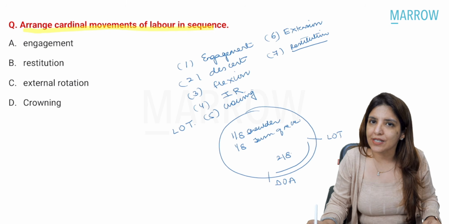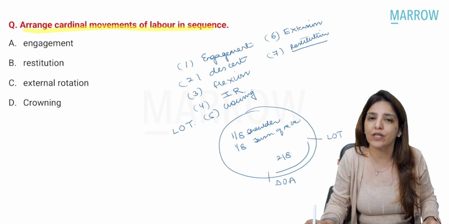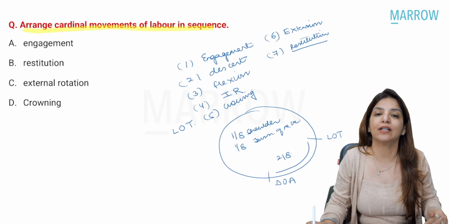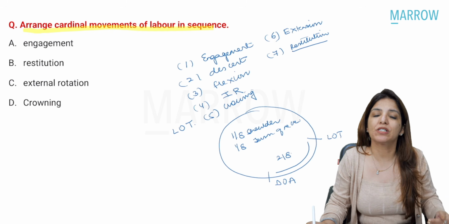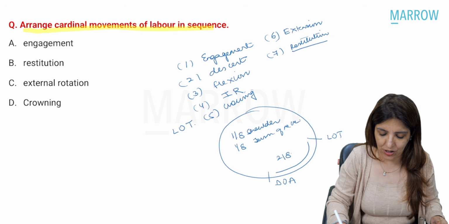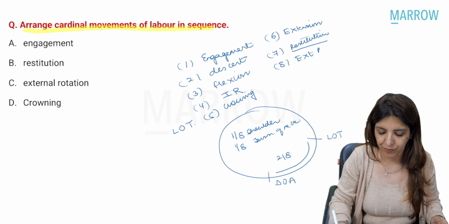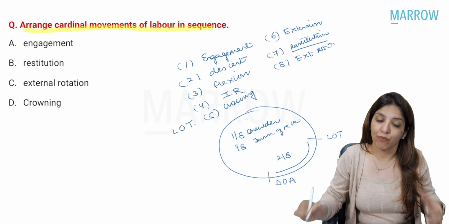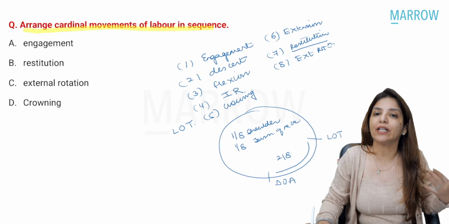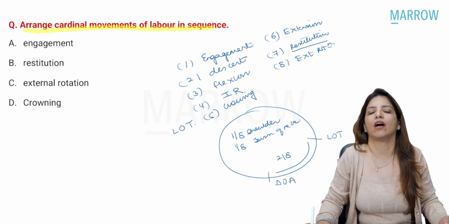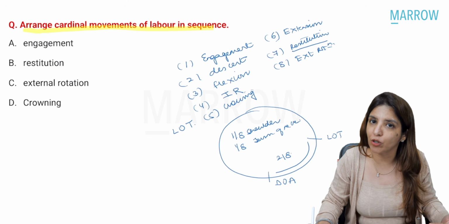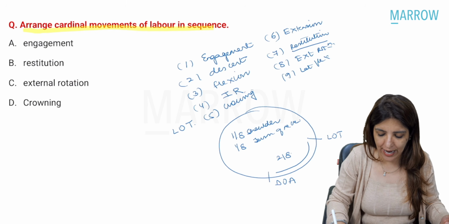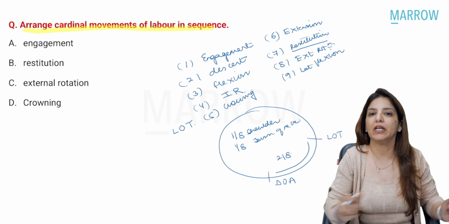Now the shoulders have to deliver, and when shoulders have to deliver, they will have to come directly behind the pubic symphysis. So the movement of shoulders which occurs inside the pelvis is visible externally in the form of external rotation of the fetal head. So the next cardinal movement is external rotation. With external rotation of the fetal head, actually the shoulders are rotating internally and coming to lie in AP diameter directly behind the pubic symphysis. The shoulders deliver, and then there is lateral flexion and the entire body of the baby delivers.